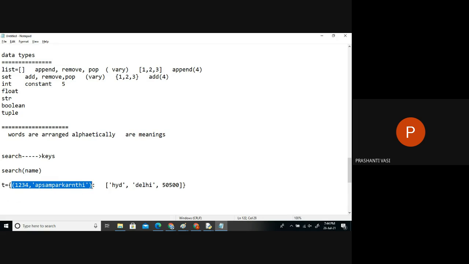In the key part, which location? There are two values, no? This is 1 and this is 2. The train number is present in the 0th index, and the name is present in index 1. Because a tuple is a sequence, it is index based. So we are able to get the items by saying tuple of 0, tuple of 1. So whatever the user entered, we compare it with tuple of 1, and based on that, we'll match its item.